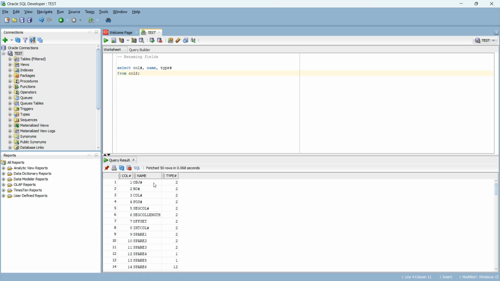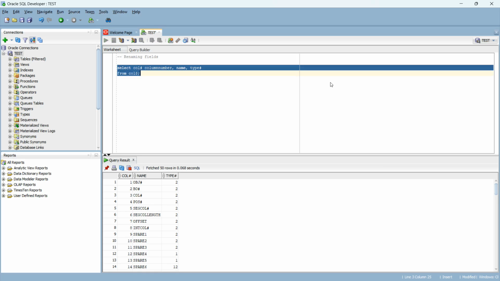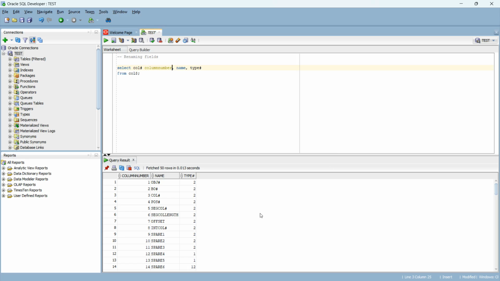Now what if we want column number instead of col hash? Can we do that? Sure. We have to rename the field and we will write space and then column number. Will it give us any error? Let's check if you guessed it right. It won't give us any error. However, it will rename the column as column number.